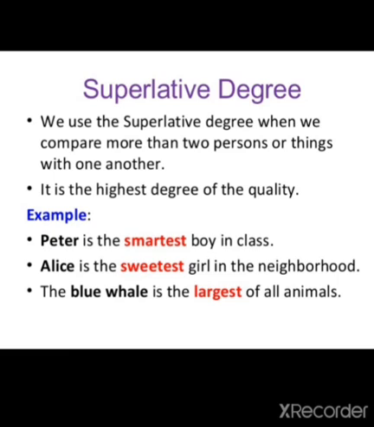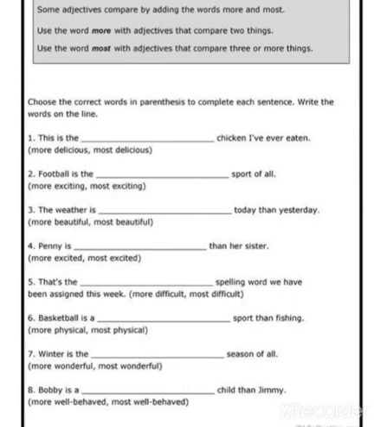The blue whale is the largest of all animals. So the blue whale is being compared with all the animals, that this is the largest of all animals. ठीक है. So superlative degree shows कि आप उसको सबसे तमाम चीज़ों से compare कर रहे हैं. Okay, I guess your concept of degrees of adjectives must have been cleared. I am giving you a very short activity. You don't have to attempt it on any piece of paper. Just do this orally, fine.